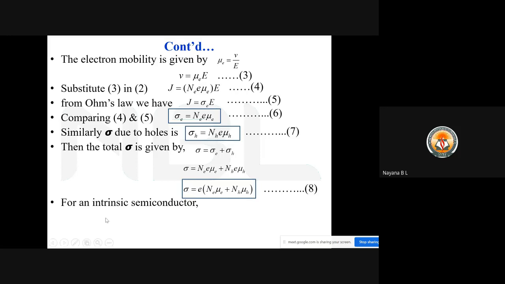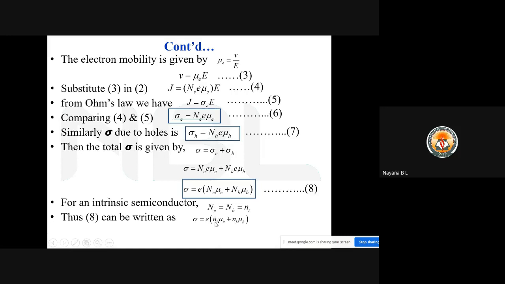Now for an intrinsic semiconductor, we know that the number of electrons equals the number of holes, that is equal to N_i. For intrinsic, equation 8 can be written by substituting N_i for N_e and N_h.